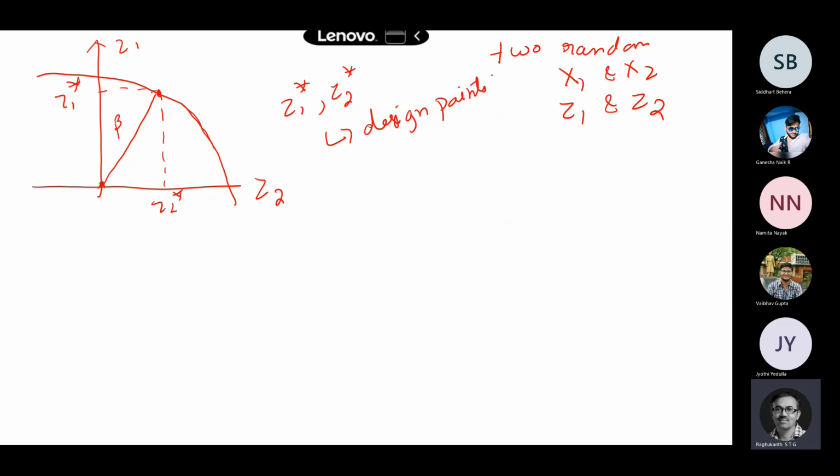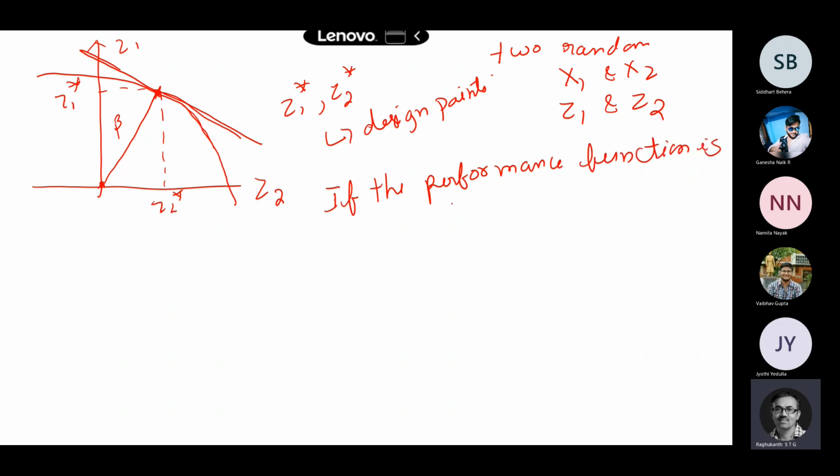Essentially you take this point and draw a tangent, as you follow. So this is the shortest distance from the origin to the performance function. Suppose it is a linear problem, if the performance function is linear, because already we know the answer, now what happens?